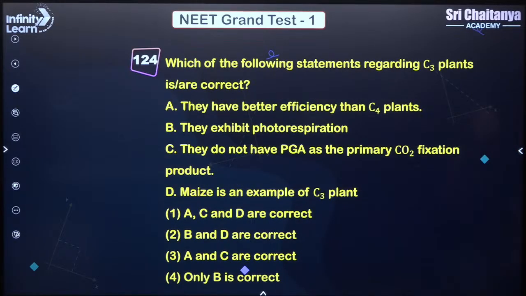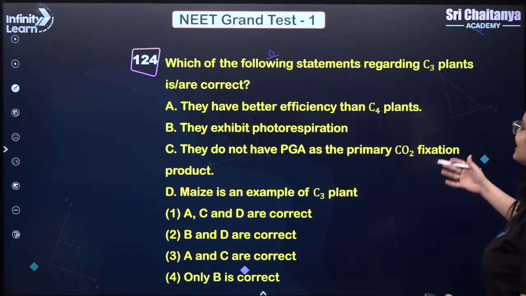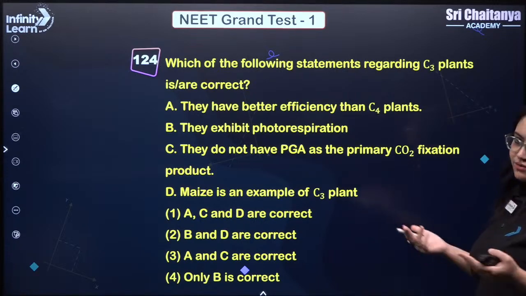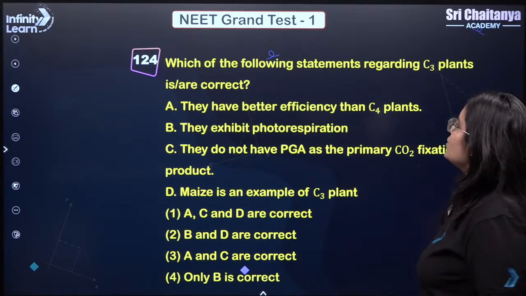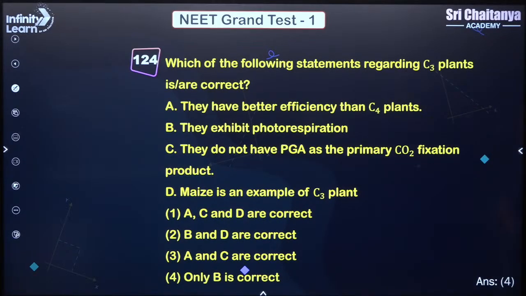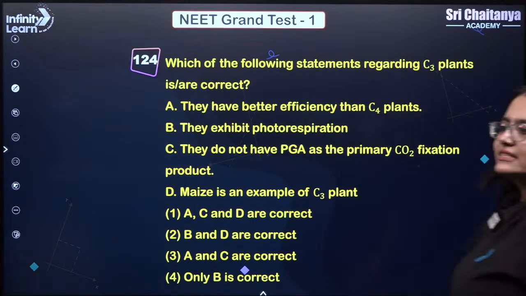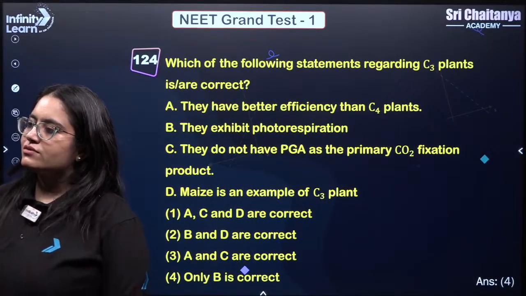Which of the following statements regarding C3 plants is or are correct? They have better efficiency than C4? No. They exhibit photorespiration? Yes. They do not have PGA as the primary CO2 fixation product? No. Maize is an example of C3? No. So only B is correct. Answer is 4. Yes guys, come on everyone. Let me know if there are any doubts.